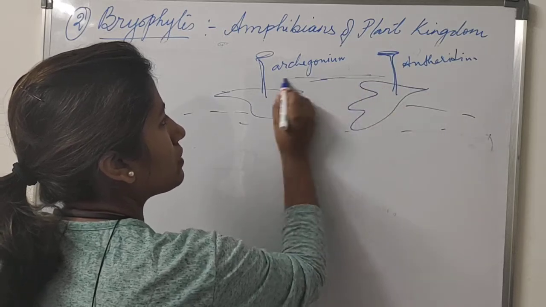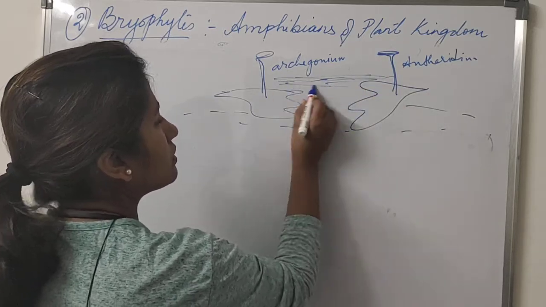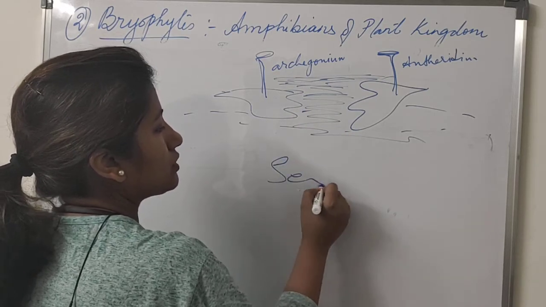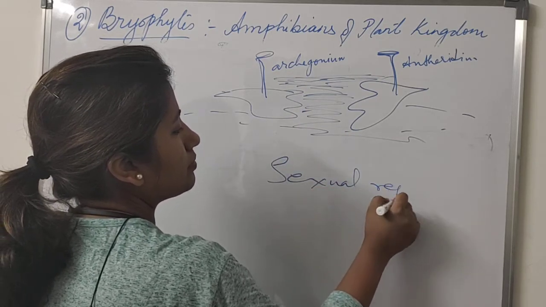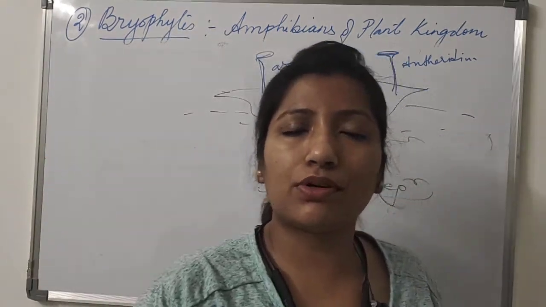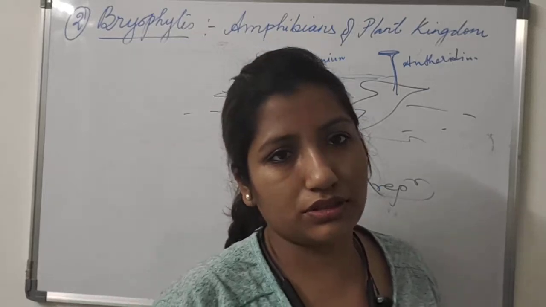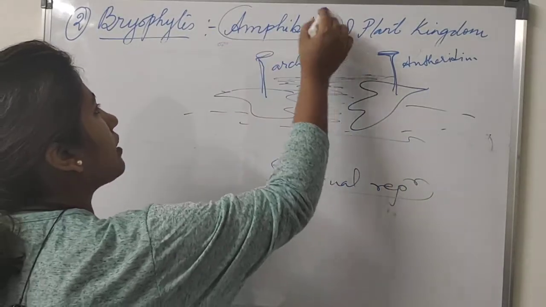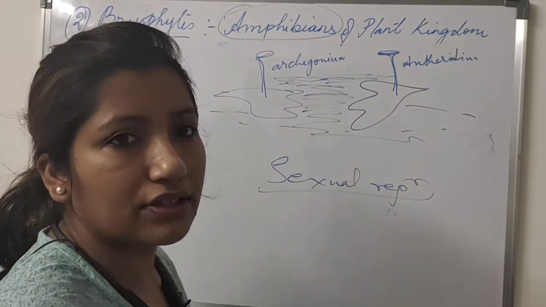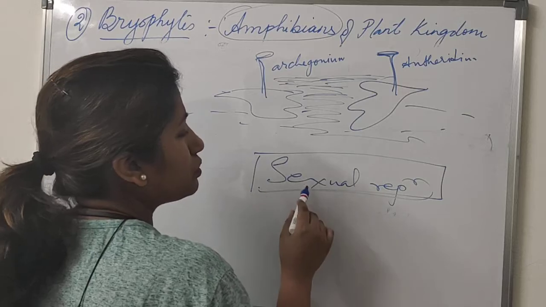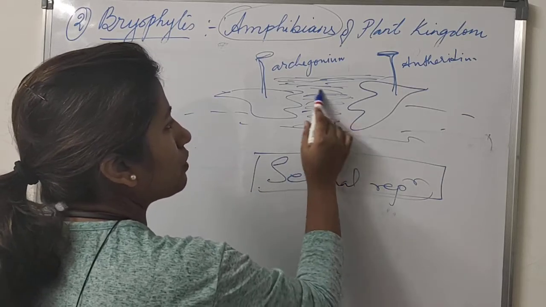When it is rainy season, then only they will opt for sexual reproduction, when water is available. They also opt for vegetative reproduction, that is asexual reproduction, that we will see later. But since we are talking about their amphibian nature, we will talk about sexual reproduction first. To do sexual reproduction, they depend on water.